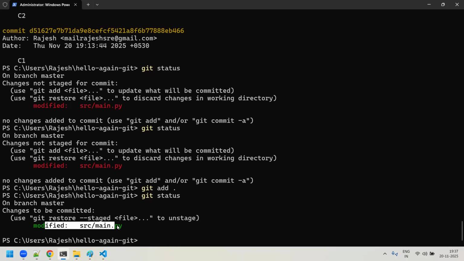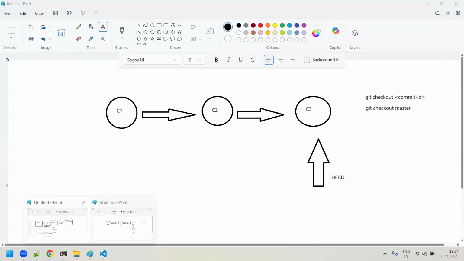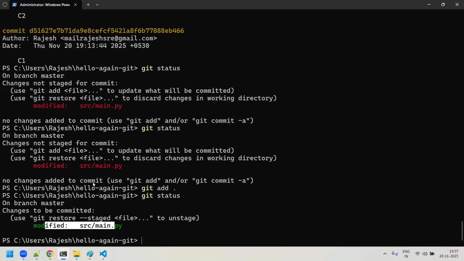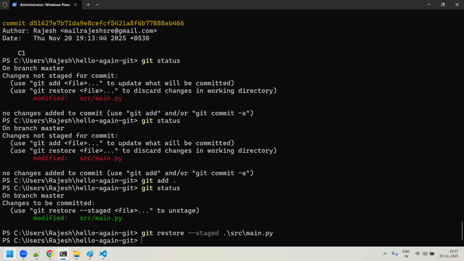Okay. Now the question comes, Rajesh, I want to restore back these changes. So from where do you want to restore back? You want to restore back from the staged to the working tree. According to the diagram, you want to restore from the staging area to the working tree. For that, Git itself gives this command, guys. You could see git restore --staged, and give that file name. So can you just check it out? I'll just say git restore --staged src/main.py. I'll say enter. So you could see that you have restored it back.